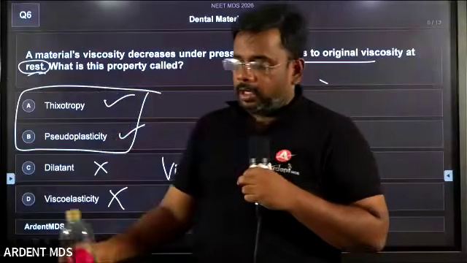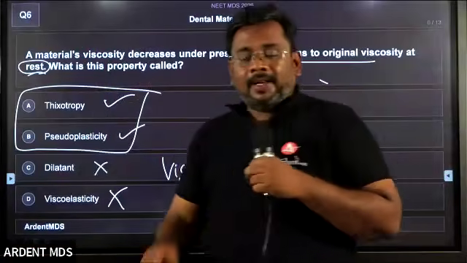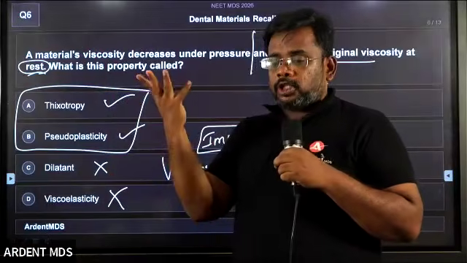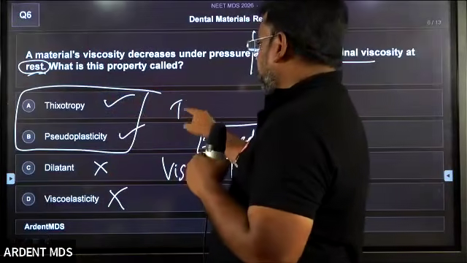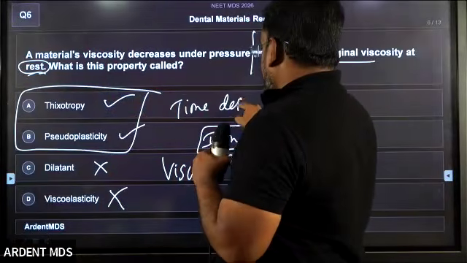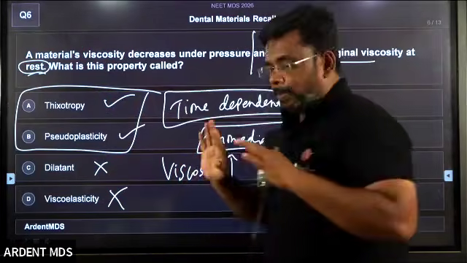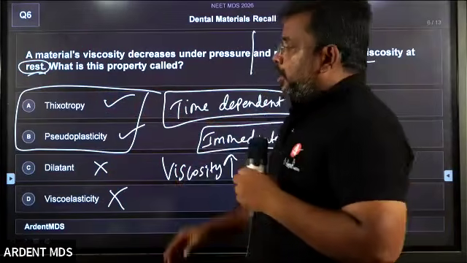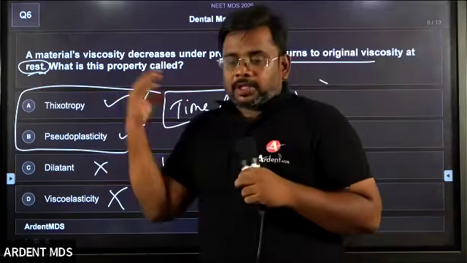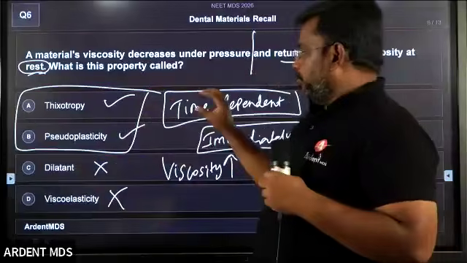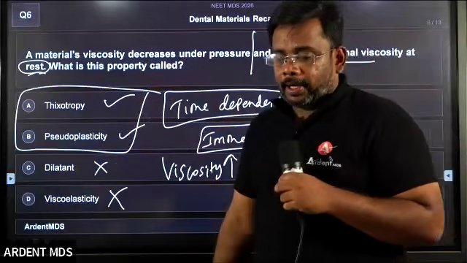That is called pseudoplasticity, right? If it is time dependent and slowly comes back to the original position, it is time dependent, so it is called thixotropic. It's a concept. So based upon the question they may ask in your next exam, if you know the concept, you can answer.